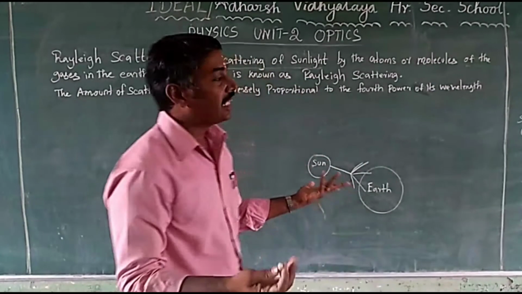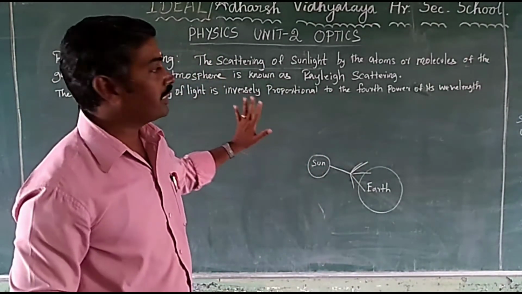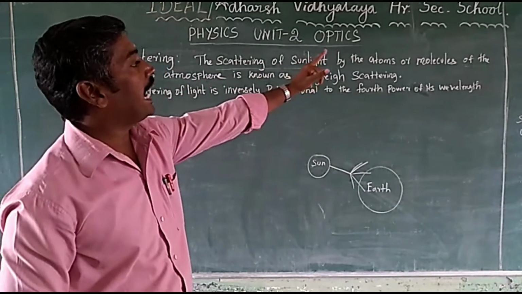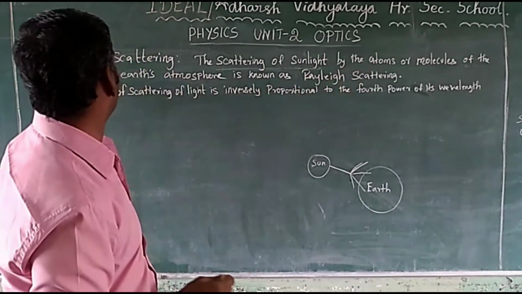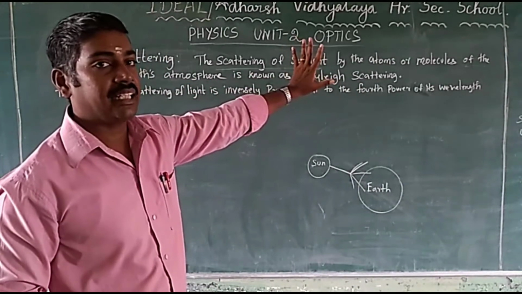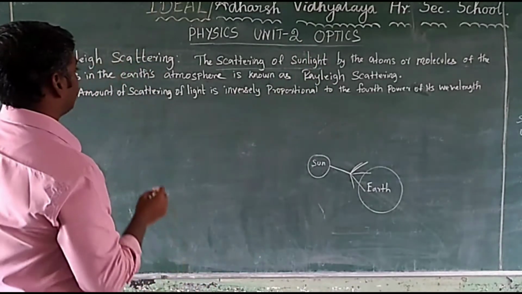This is also Rayleigh scattering. The scattering of sunlight by atoms or molecules of the gases in the Earth atmosphere is known as Rayleigh scattering. Okay. Rayleigh scattering law.